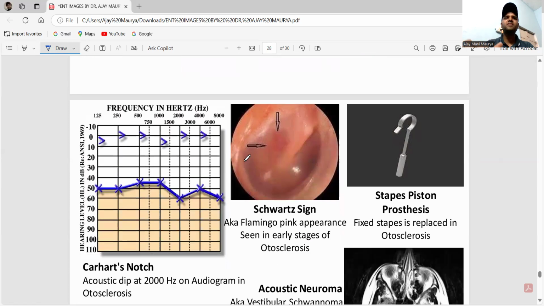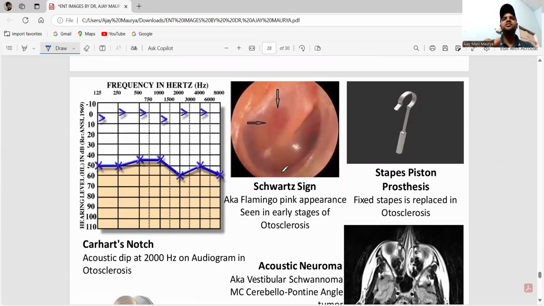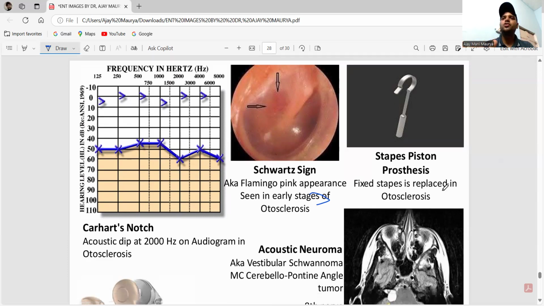Okay. Next one, guys, I think you know this one. This is the Schwartze sign. It is called the flamingo pink color appearance, seen in the early stage of otosclerosis. What is otosclerosis? There is a fixation at the stapes. This is a stapes piston procedure. The fixed stapes is replaced in otosclerosis.